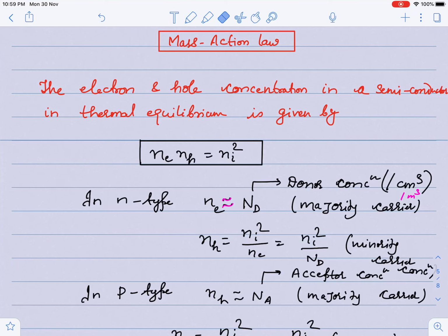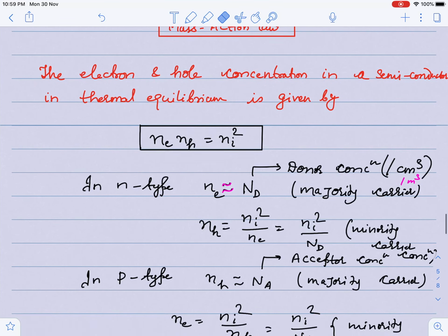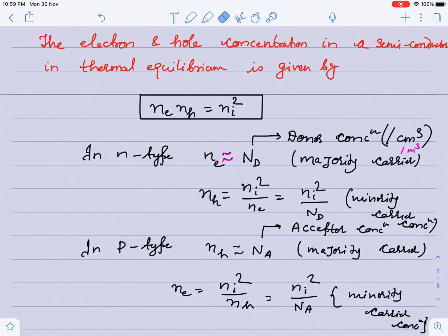Since electrons are in excess, N type has a tendency to donate, and since there is a vacancy, P type has a tendency to accept. That is why P type is also known as acceptor type impurity. So P type is nothing but acceptor type impurity. Here Nh, the number of holes, is equal to Na, which is the acceptor ion concentration, and here the electron concentration is equal to Ni square upon Na. Or I can say that, guys, Na is equal to Ni square upon Ne.